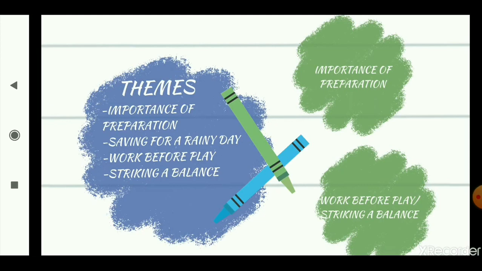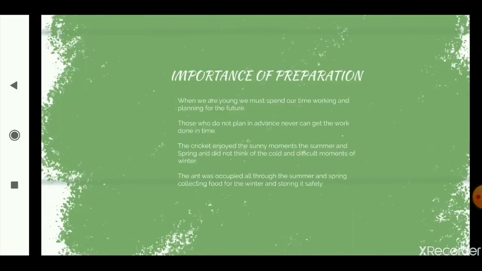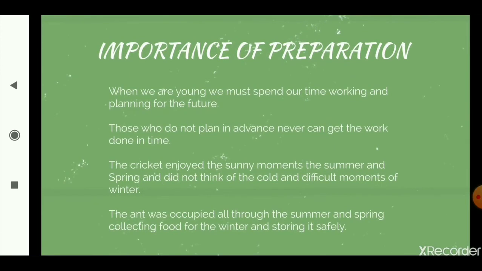There will come a time when you will face a problem and you will not have any savings to spend from. So that's why it is very, very important to prepare for the future, to be ready for the future, and to save for a rainy day, save for a day where you will face a problem so that you can go back to your savings, right?